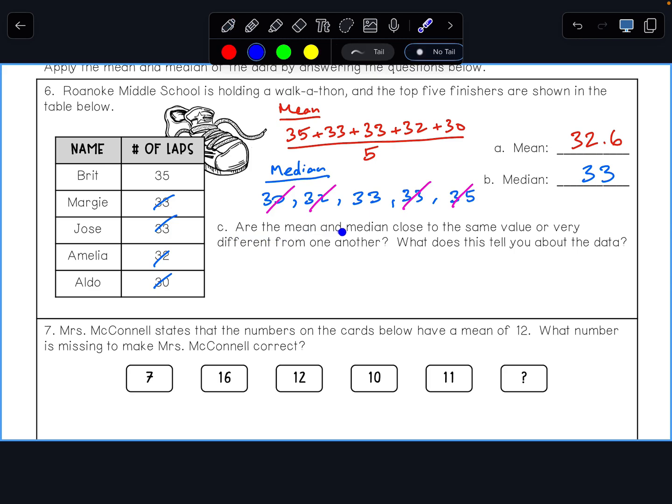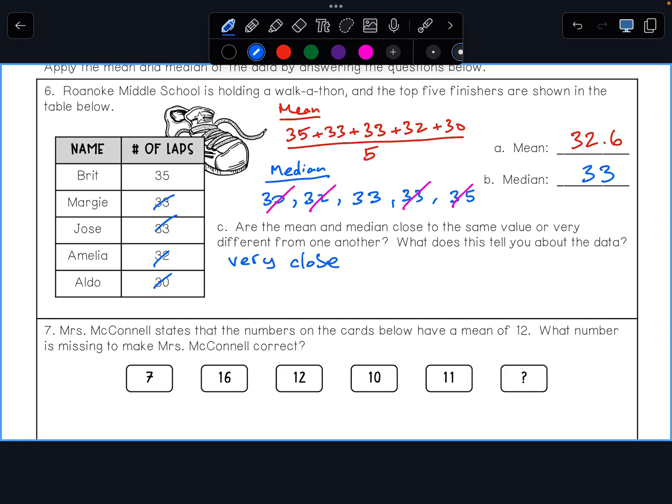Are the mean and median close to the same value or very different from one another? What does this tell you about the data? I'd say those two are very close to each other. What does this tell us about the data? We could say that there's very little variability between the points. So we might want to assume that the differences in the number of laps is not very high, and we call that low variability.